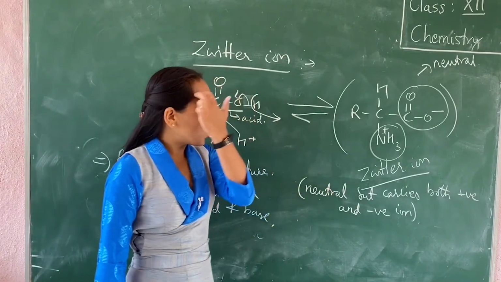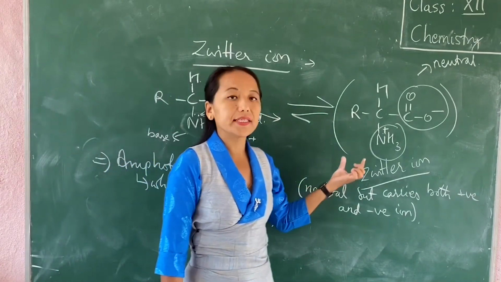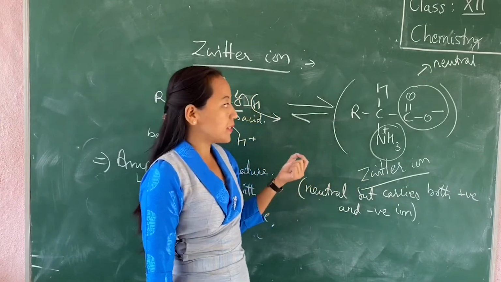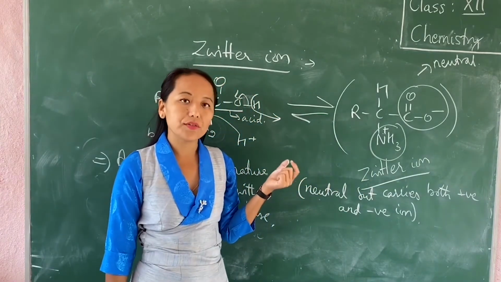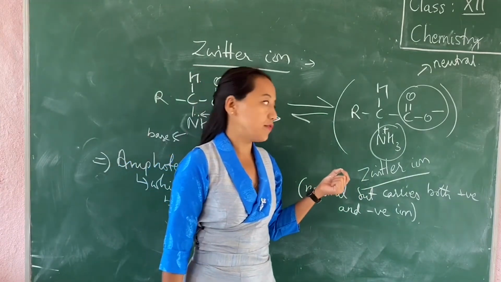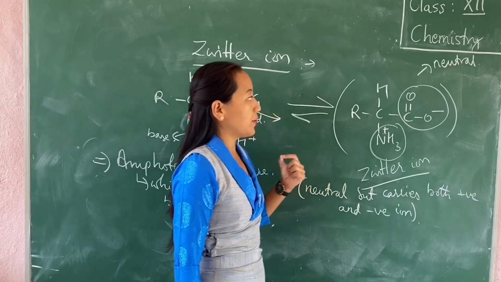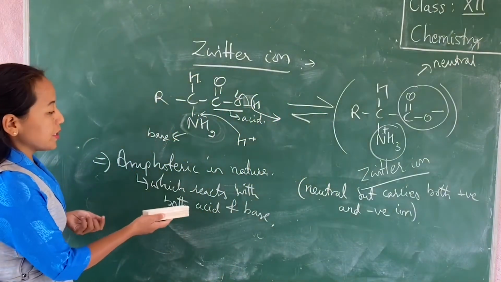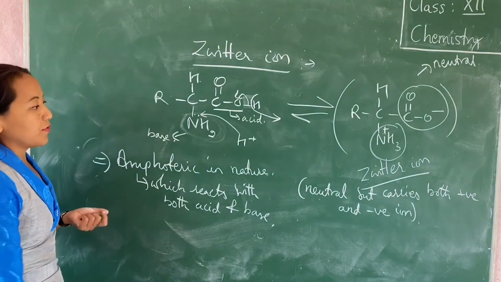It is a molecule which contains both positive and negative ion, but as a whole it is neutral because the amount of positive charge is equal to the amount of negative charge. As a whole it is neutral. Okay, now let me explain the amphoteric behavior of zwitterion.